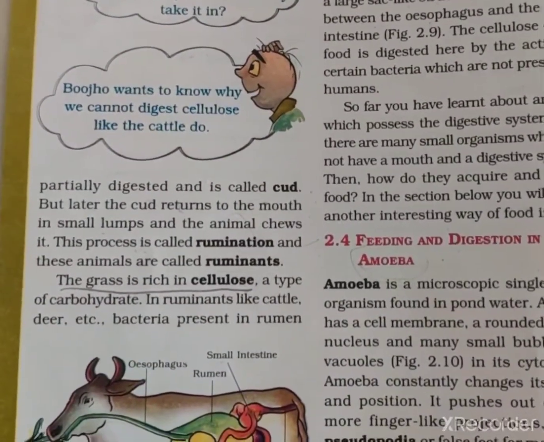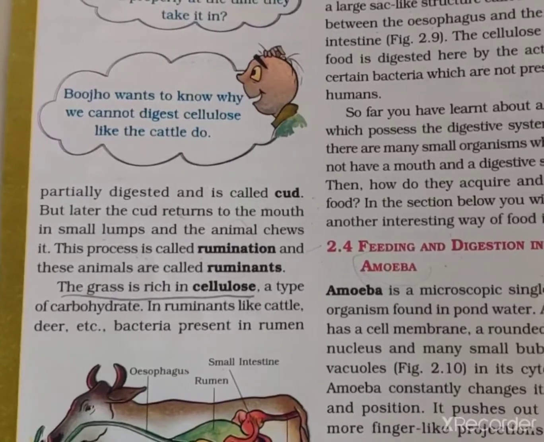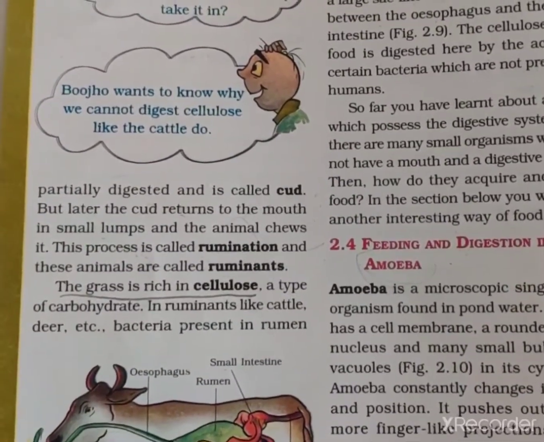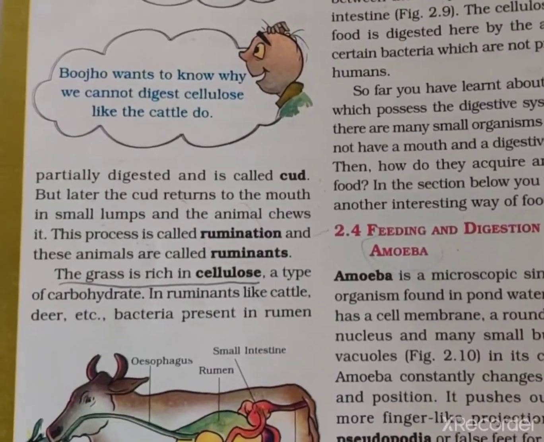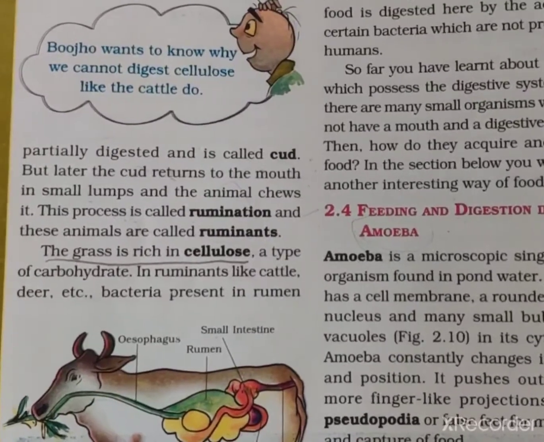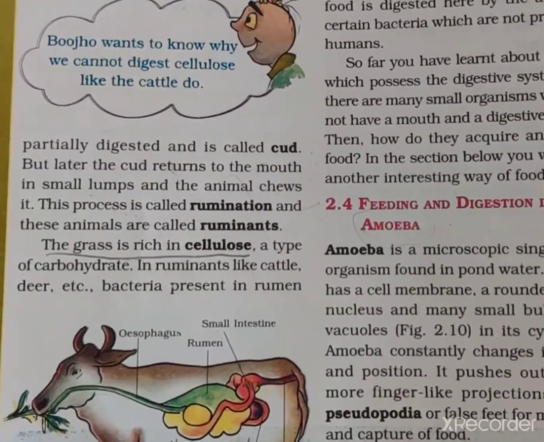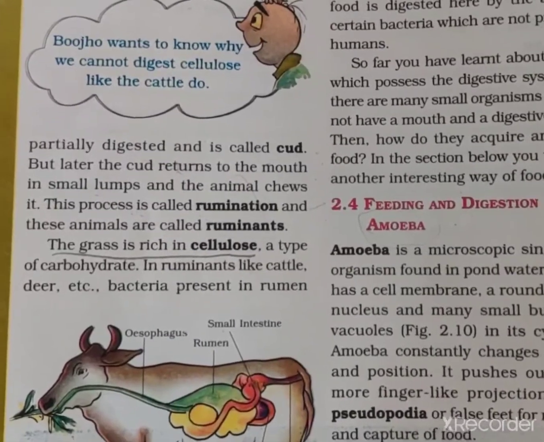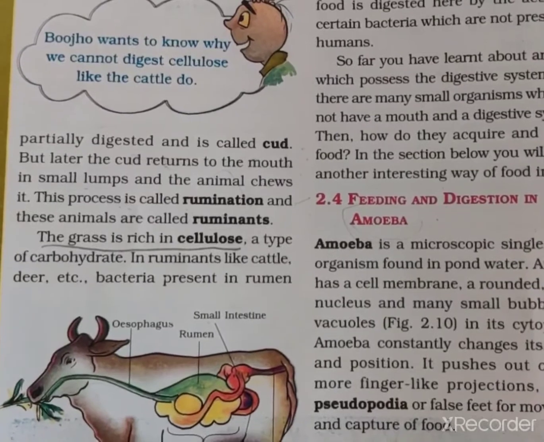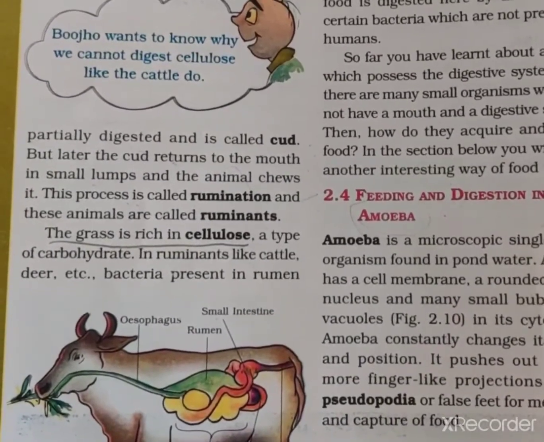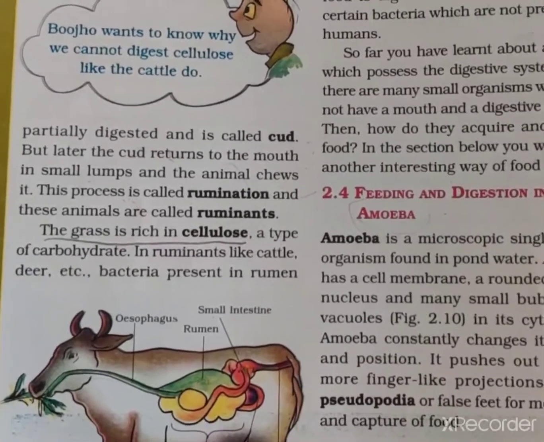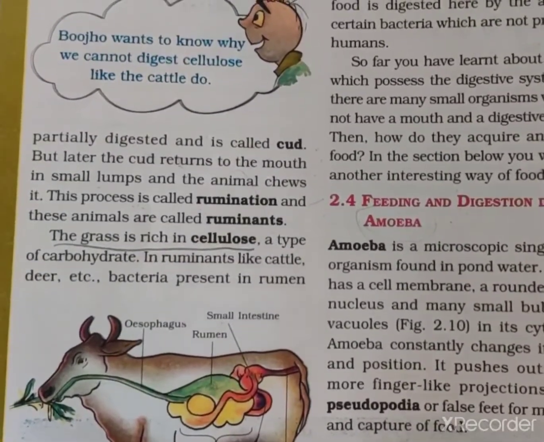Later, the cud returns to the mouth in small lumps, meaning partially chewed food, and the animal chews it again. This process is called rumination, and these animals are called ruminants. Ruminants means cud chewing animals. Now, the grass is rich in cellulose. And what is cellulose? Cellulose is a type of carbohydrate.